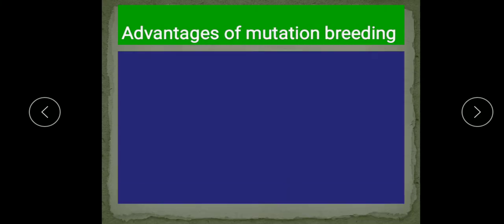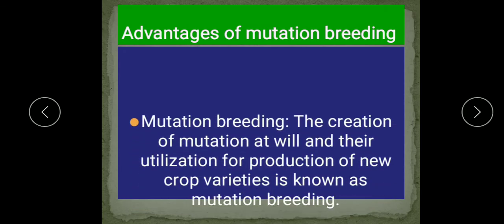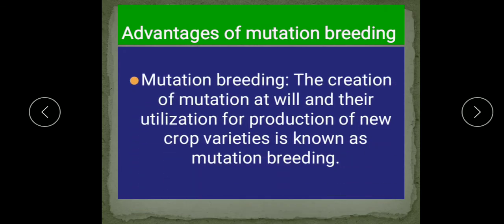So now we will see the advantages of mutation breeding. So what is mutation breeding? First we'll understand. Mutation breeding is the creation of mutation at will and their utilization for production of new crop variety. So you know that process of the mutation, sudden change in the genetic material.